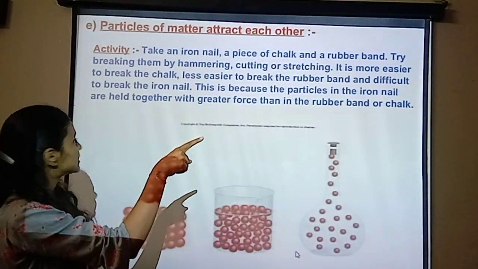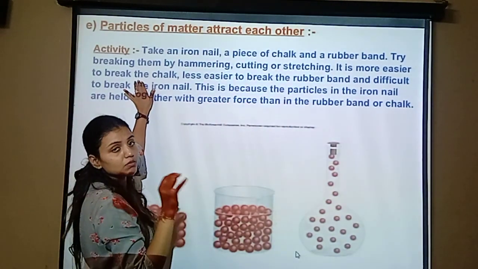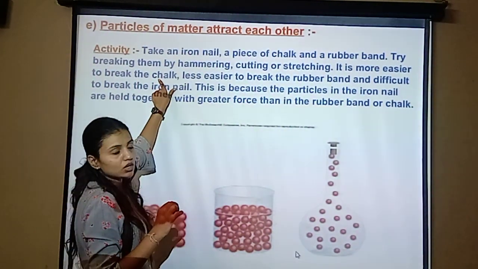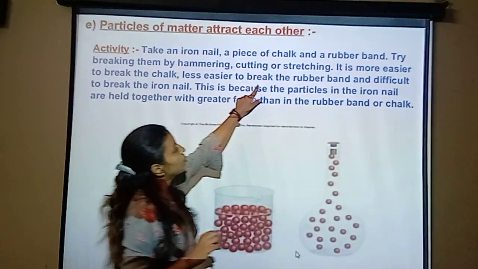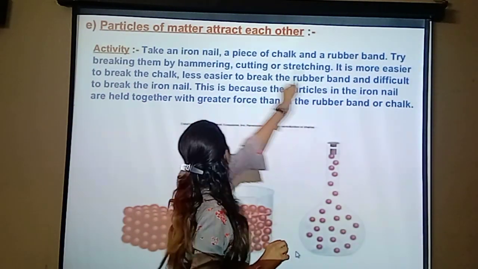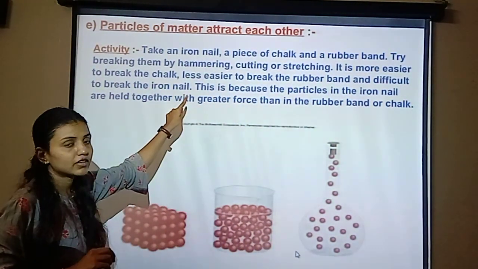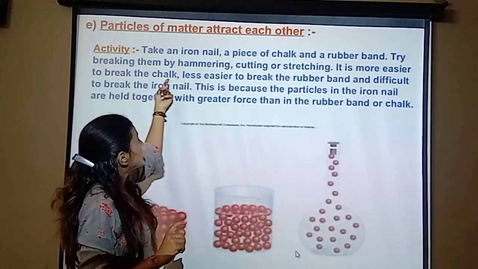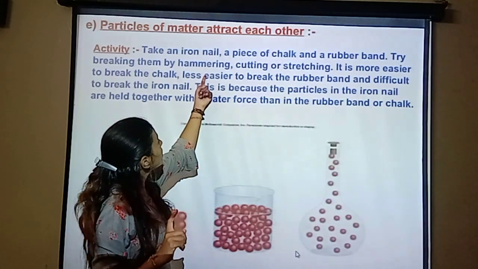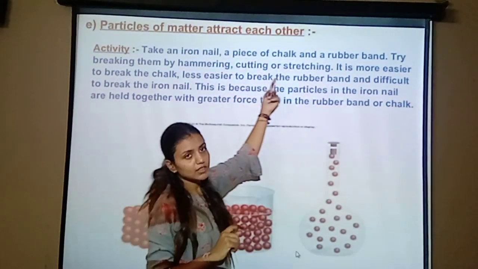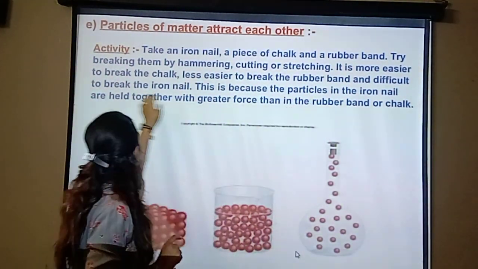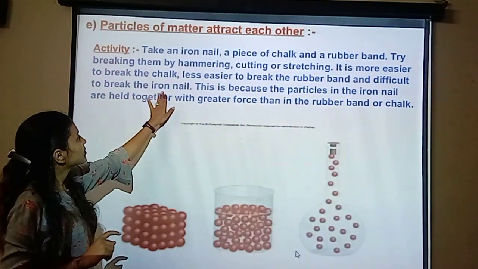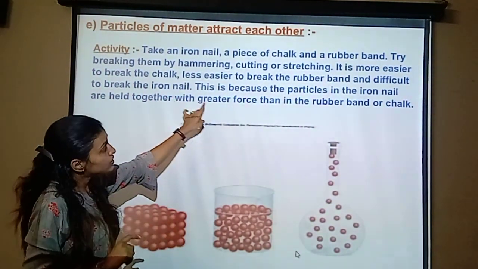It is very easy to break the chalk, less easy to break the rubber band, and very difficult to break the iron nail. This is because